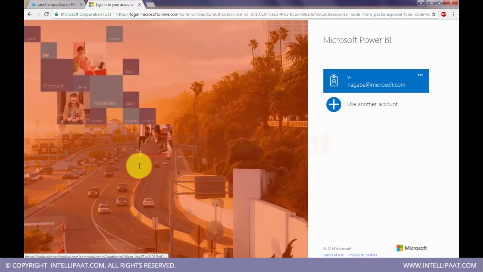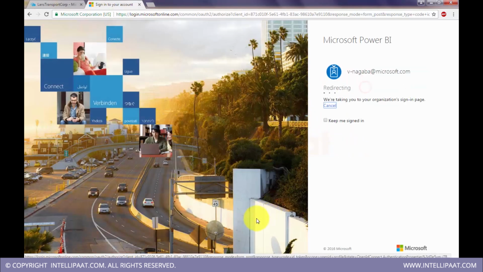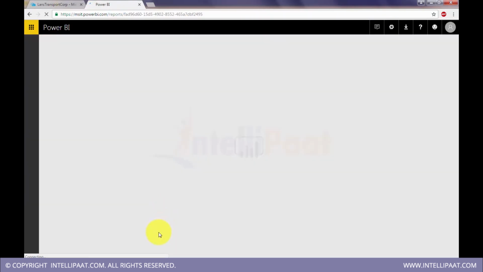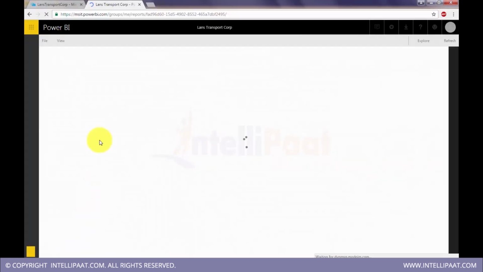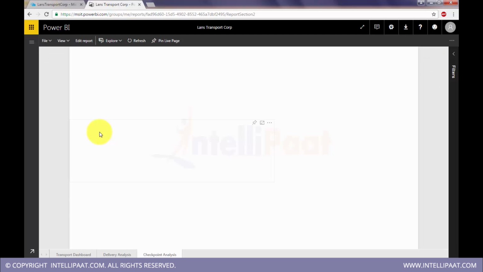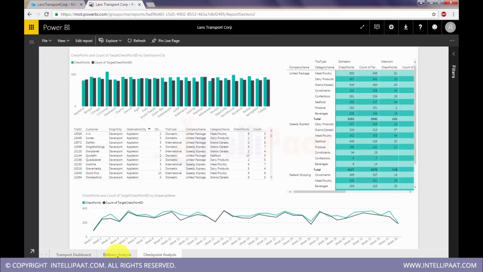So it's going for second authentication. We just finished the authentication process. Now the local DXP will be published onto this cloud service. Okay, so now we can see all those three panels here, all those three dashboards.